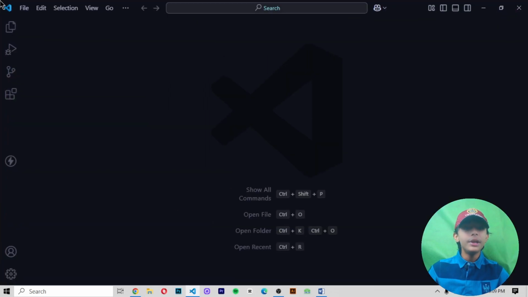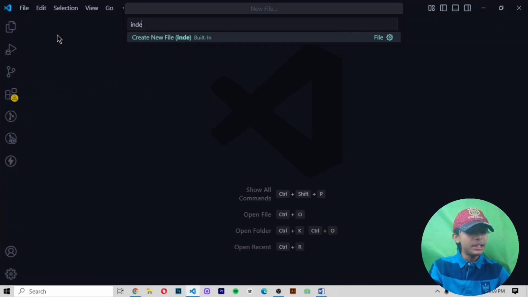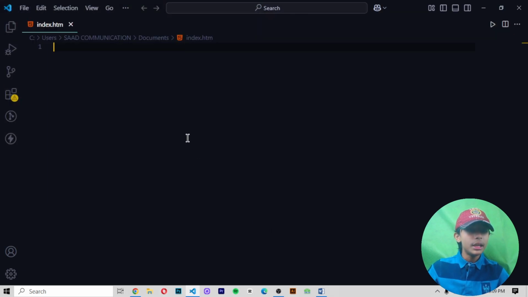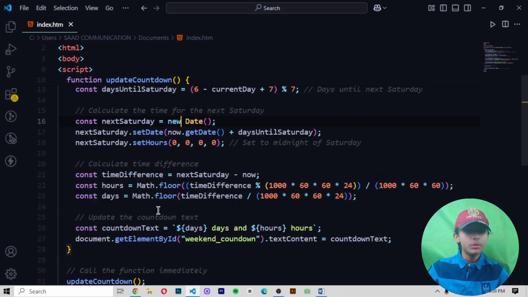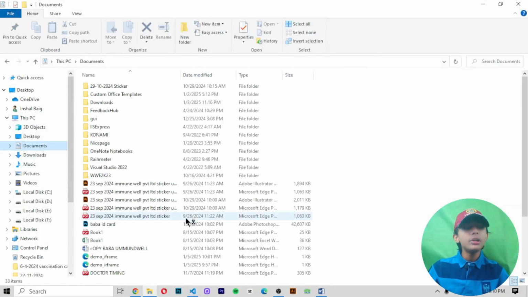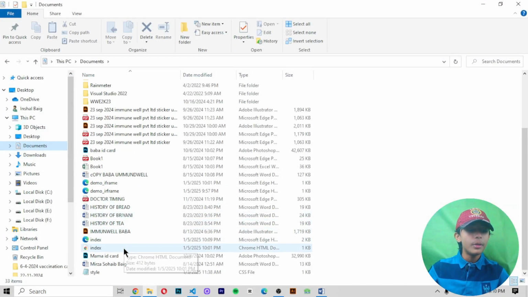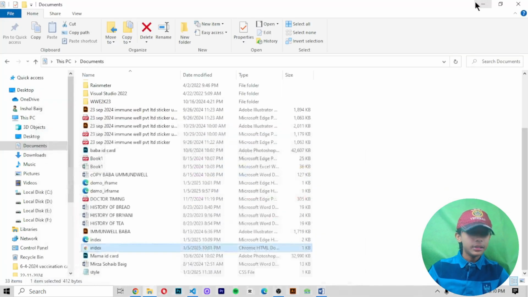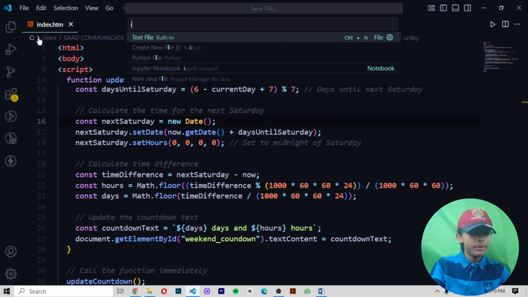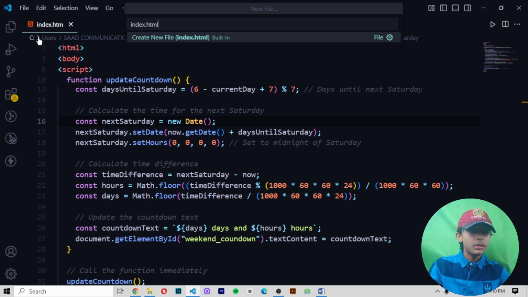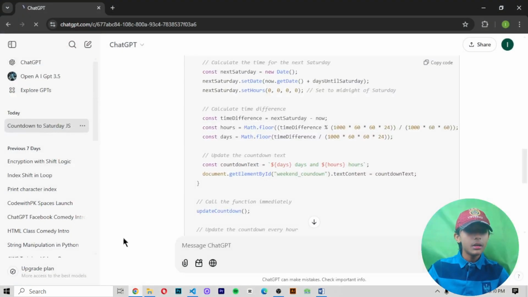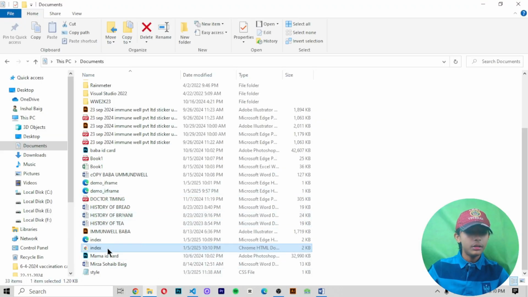So let me create one window, and then I'm creating one file by the name of index.html. I'm making this file in my documents, and when I make this file, I paste this code and save it. I'm not explaining the code to you, I'm just testing it. Let me create the file index.html, paste, save, and then open it here and run.